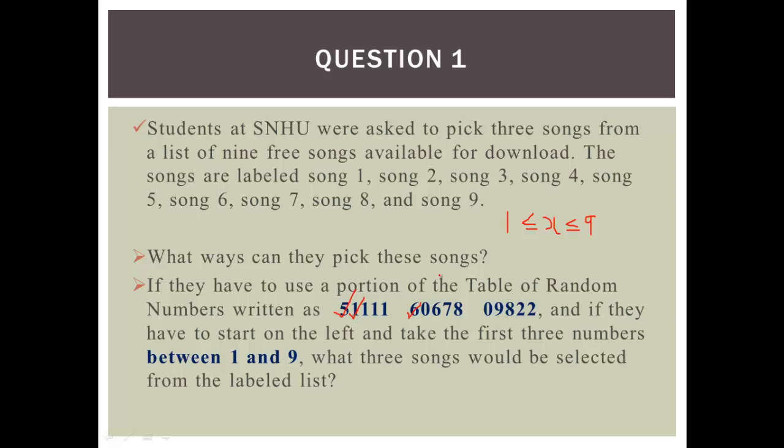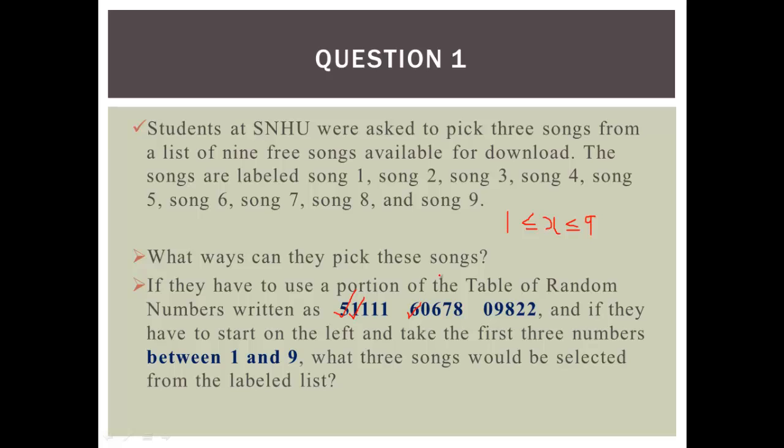So this tells you we pick number 5, which corresponds to Song 5. We pick number 1, which corresponds to Song 1, and we pick number 6, which corresponds to Song 6. Those are the 3 songs.